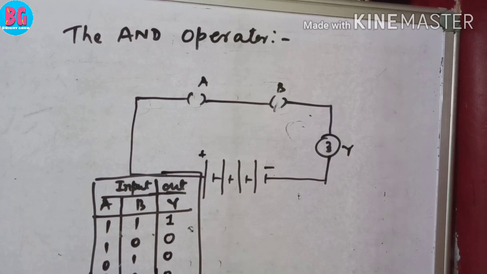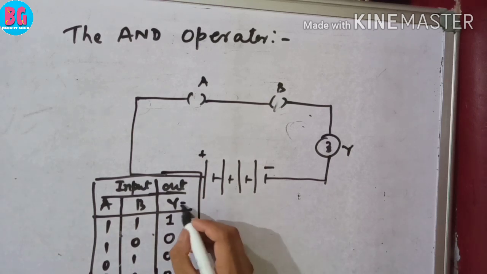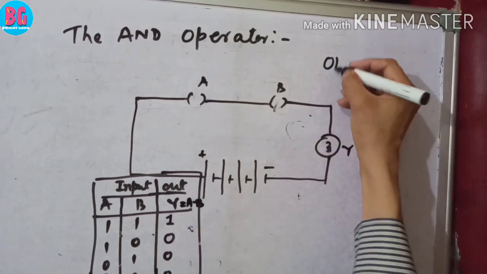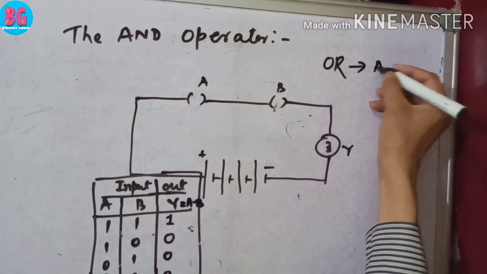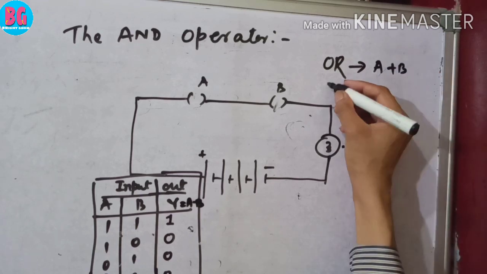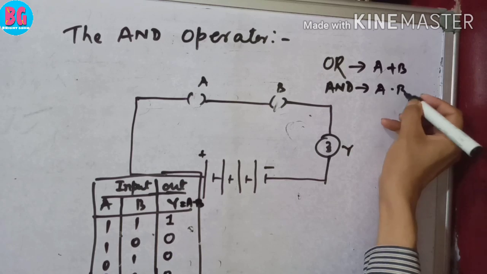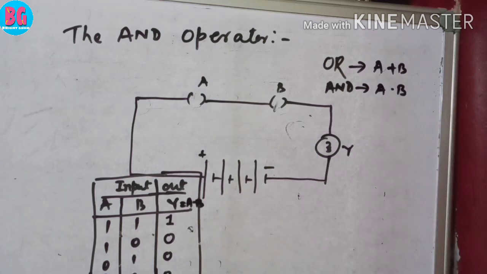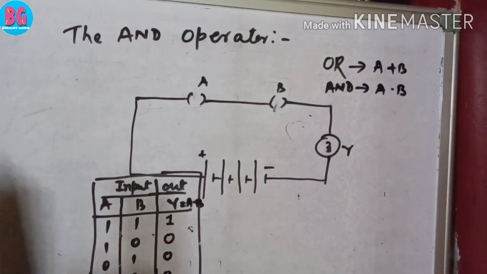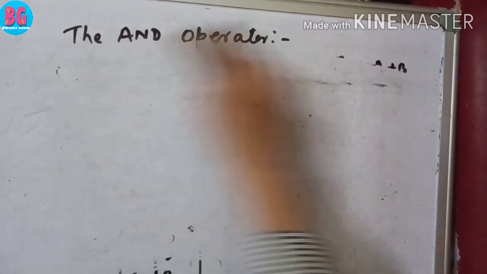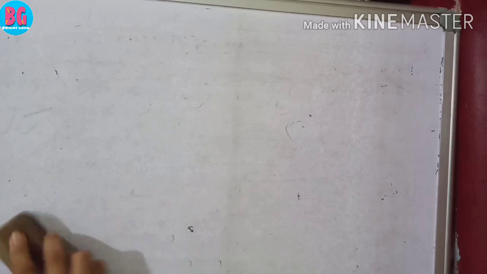That is AND operation. AND operation means what? It is A dot B. And OR operation means what? OR operation means A plus B. And AND means A dot B. Now we are going to see NOT operation. What is the meaning of NOT operation? NOT operator.